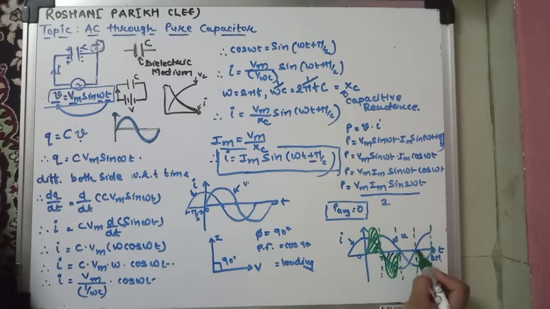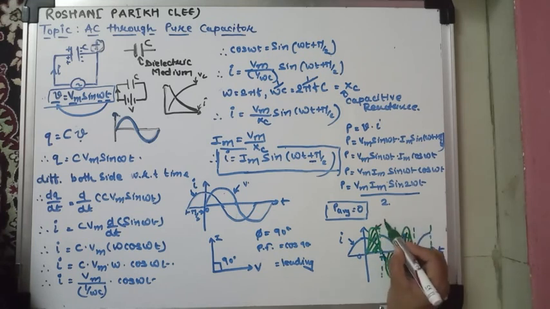Same way in the third part both are negative, so product is positive, negative voltage negative current, minus minus plus, so power is positive. Same way here current is negative, voltage is positive, so power is negative. So this way you graphically represent the power.